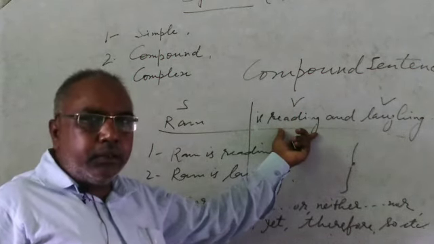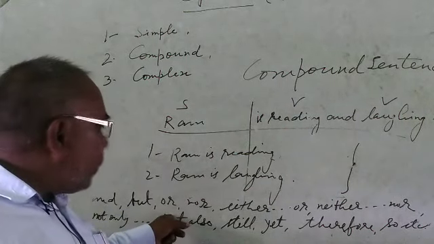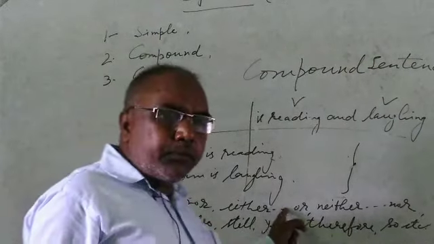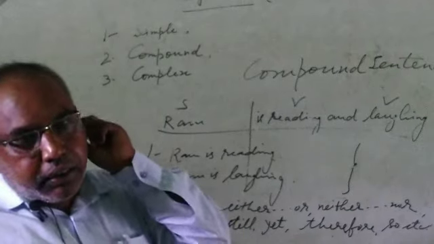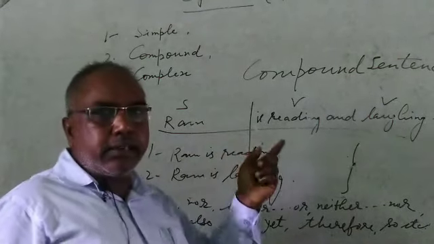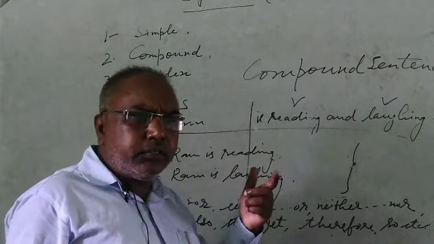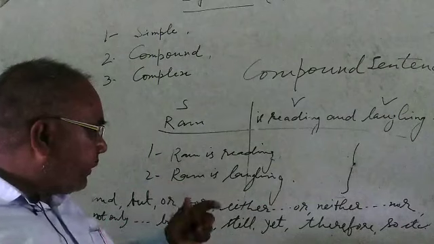Although I have given you only one example, now let us take other examples orally. Either you come or go. Neither he came nor sent any message.